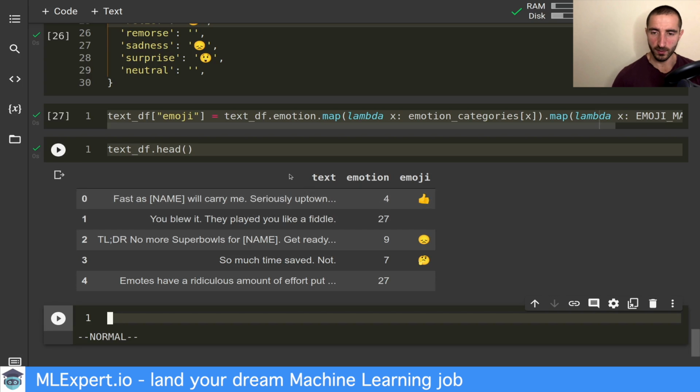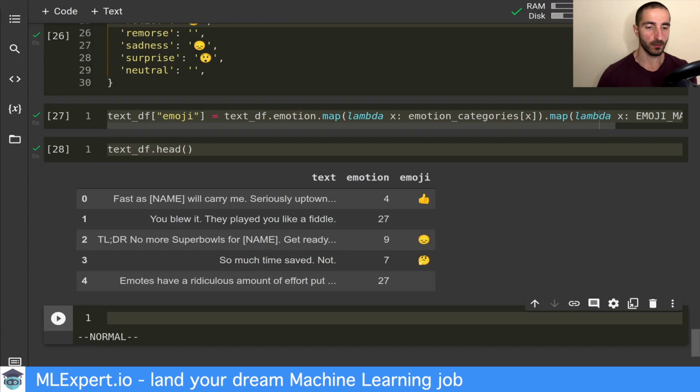All right. So next I'm going to show you how you can create a dataset. Now that we have the data frame in a format that will be useful for the text classification that we're going to do, I'm going to instantiate or create an emotion dataset, which is inheriting from the original PyTorch dataset.